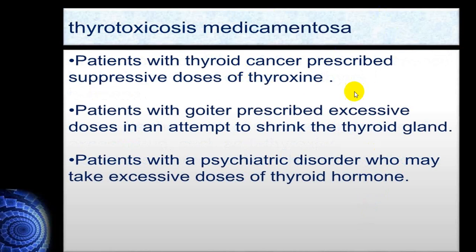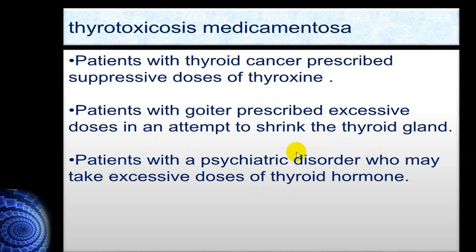Medicamentosa means the patient is consuming an excess dose of medication, taking a treatment for goiter to shrink the thyroid gland, and because of that he develops thyrotoxicosis. That is a term utilized, medicamentosa.